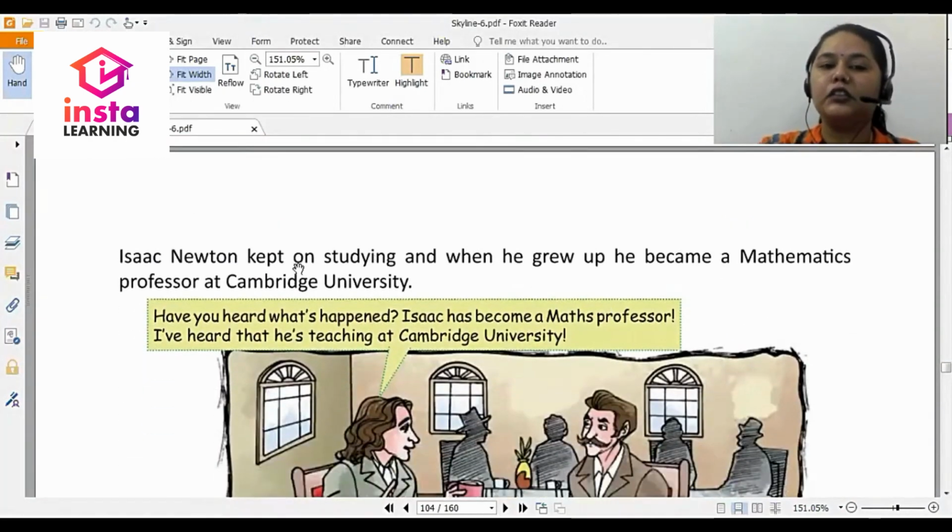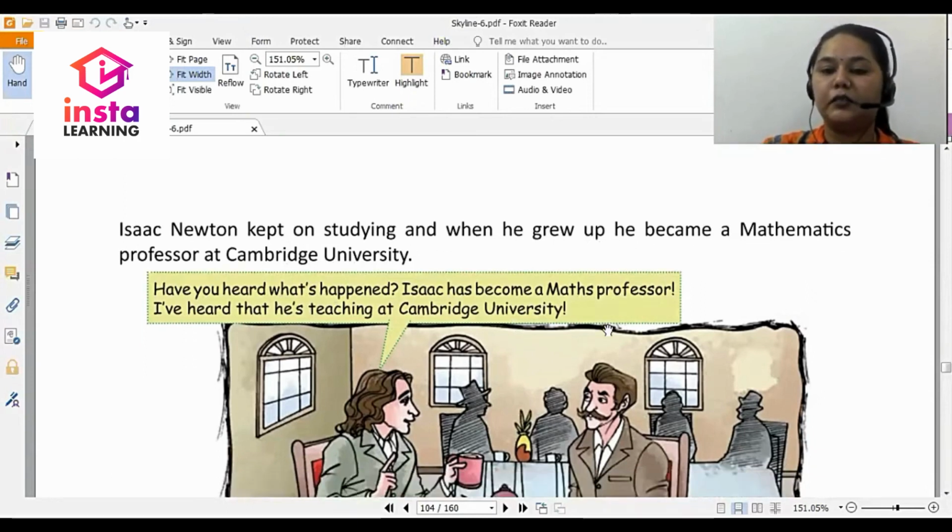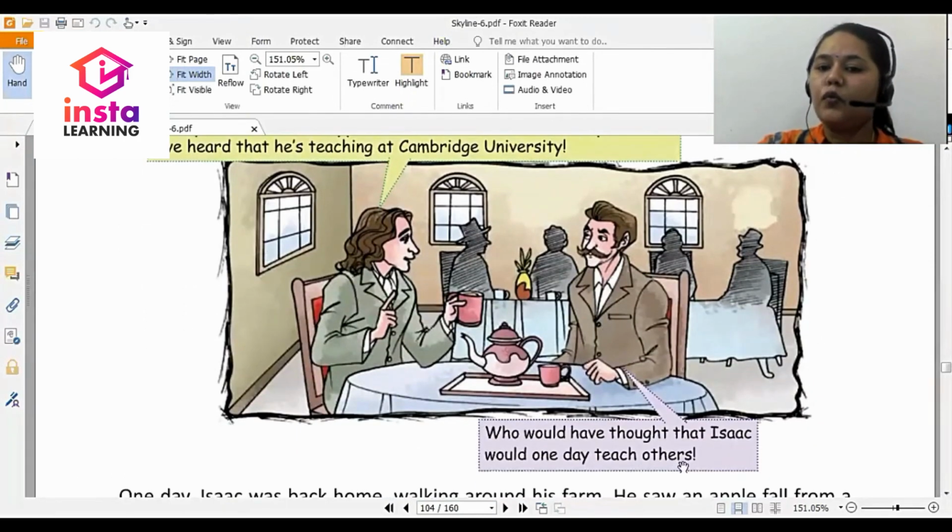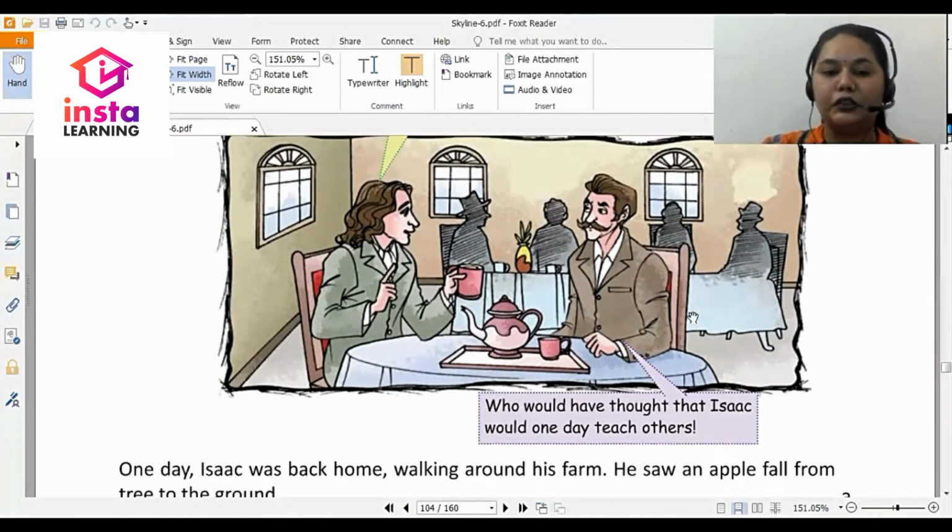Isaac Newton kept on studying, and when he grew up, he became a mathematics professor at Cambridge University. Have you heard what's happened? Isaac has become a maths professor. I've heard that he's teaching at Cambridge University. Who would have thought that Isaac would one day teach others? So these are the teachers of Isaac Newton.